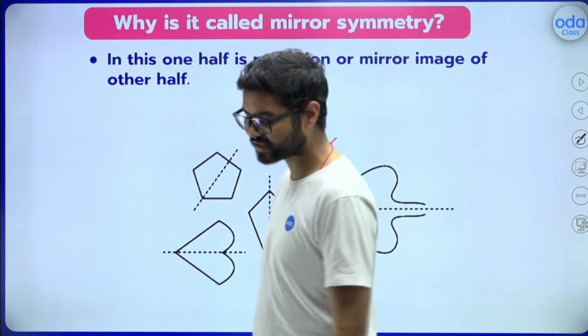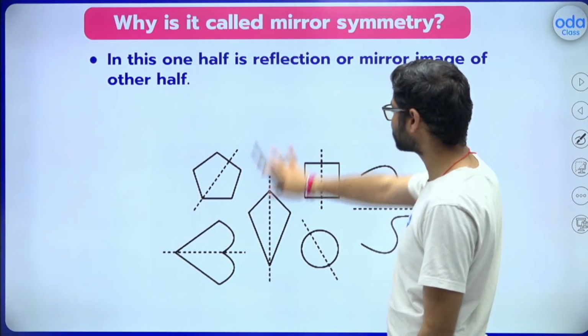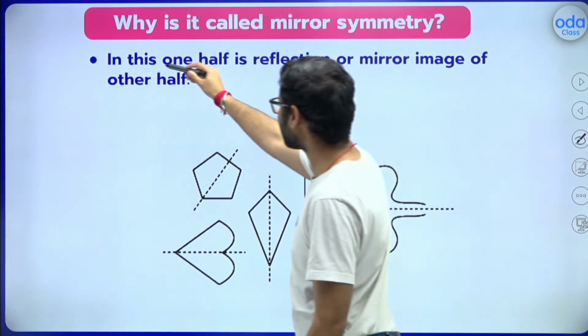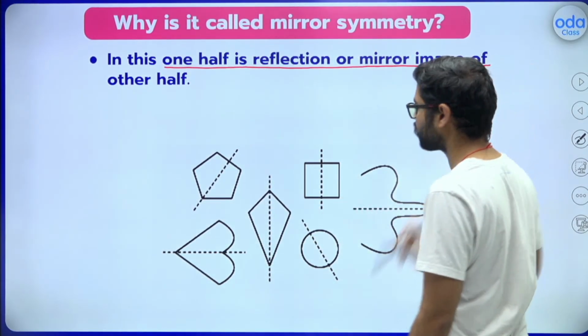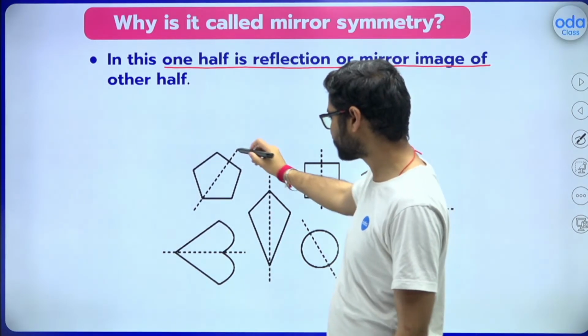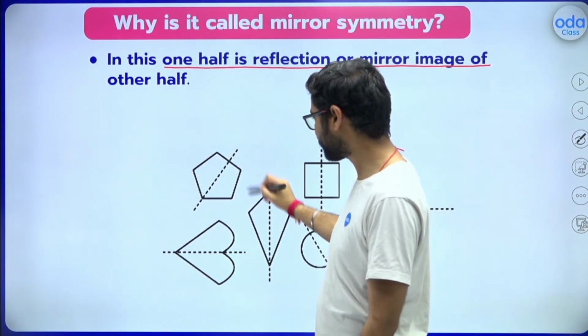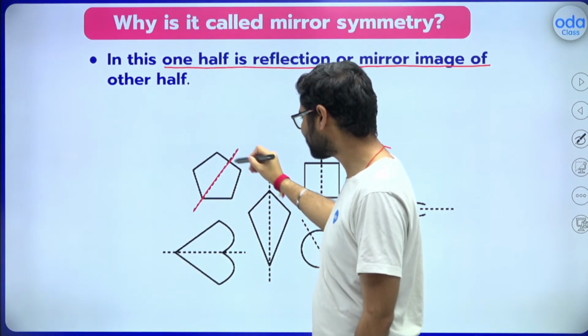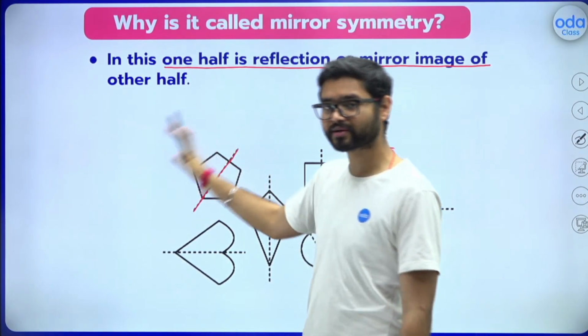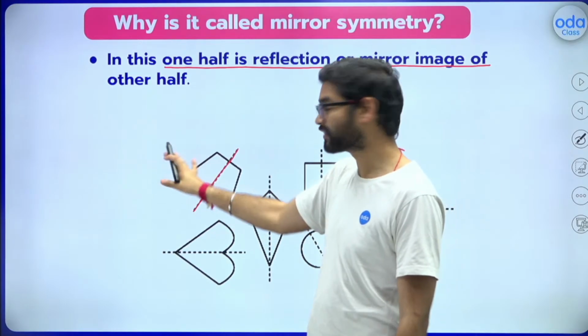It simply means that when we are talking about line symmetry, one half is the reflection or mirror image of the other half. If I'm talking about this particular shape, whatever is on the other hand side is just the mirror image of the other half.